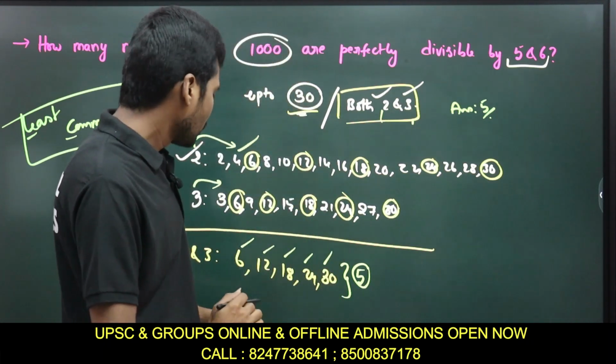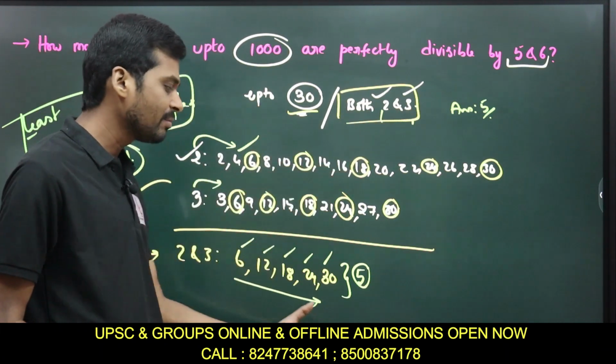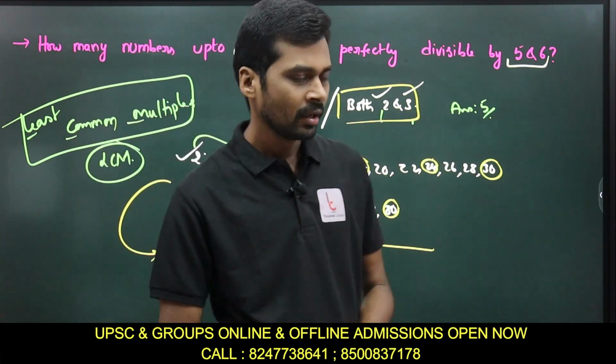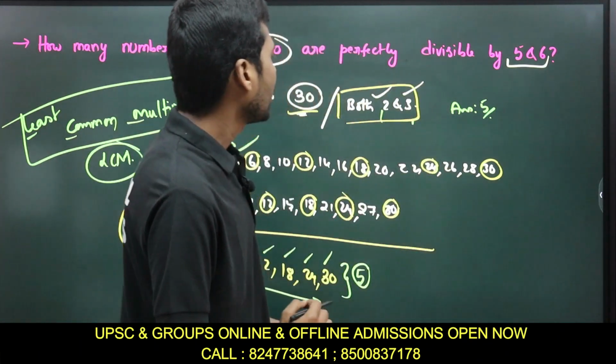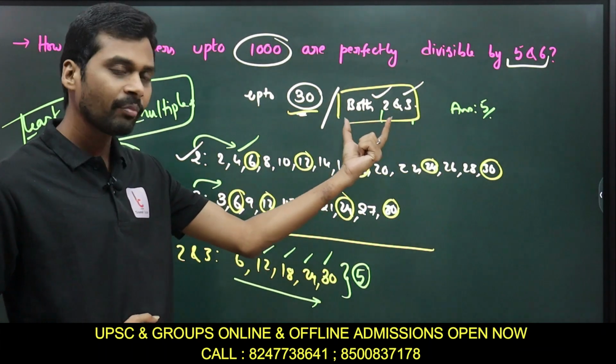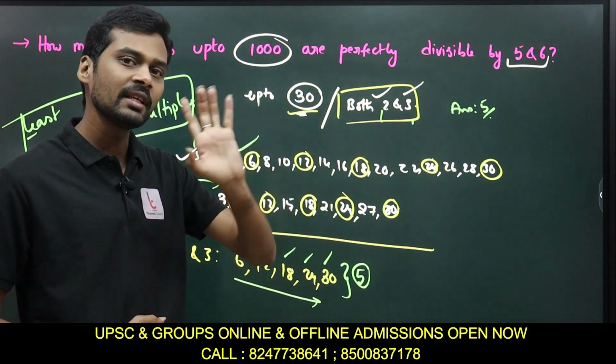Whatever numbers I am writing for 2 and 3 are nothing but the LCM multiples: 2, 6, 12, 18, 24, 30. After finding the LCM of these two numbers, both numbers, or n numbers, will become a single number.